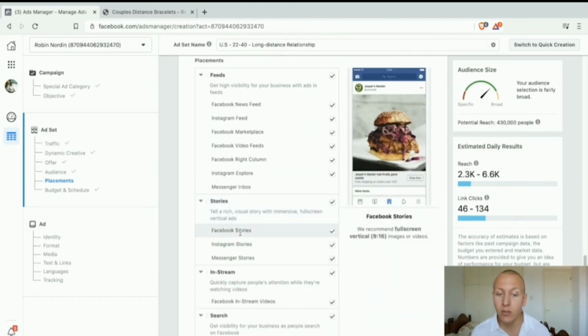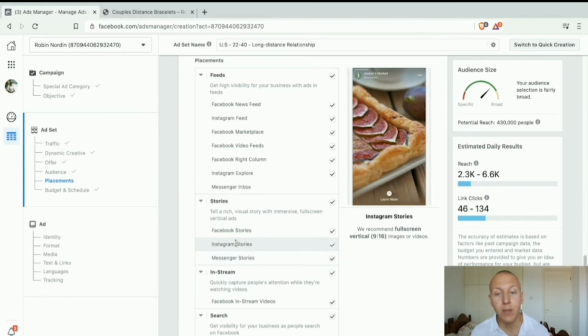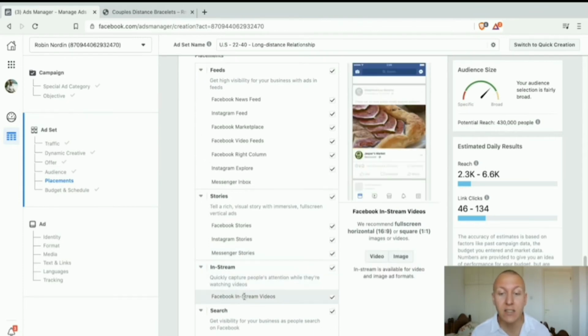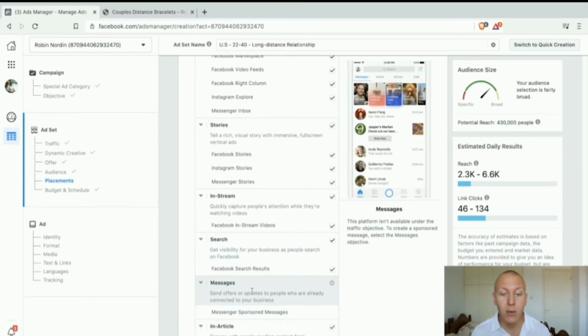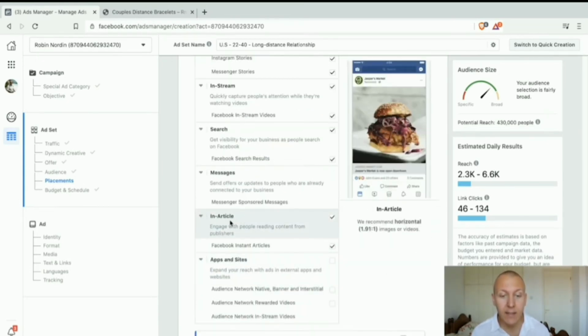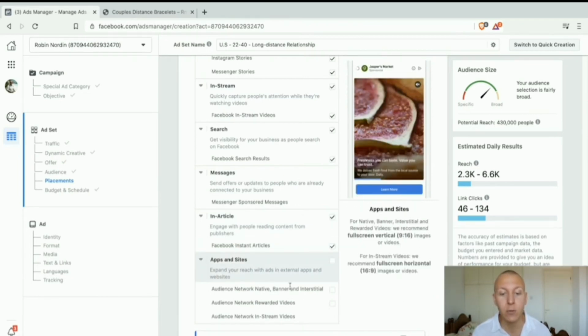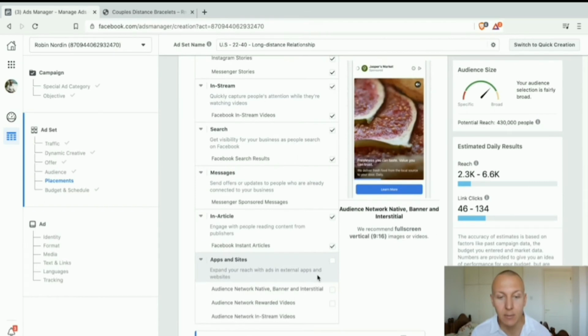Scrolling down, we can see the stories. We have Facebook stories, right? We have Instagram stories. We have Messenger stories. And just by hovering over, we can see a preview of how that is going to look. These are a little slow to load sometimes, but you see in the preview to the right. We have in-stream, Facebook in-stream videos. We have search whenever you're getting any Facebook search results. We have messages. We have in articles, you can see instant articles, and then we have apps and sites if you want to go with external apps and external websites, which we do not, right? We never want to do that. So we're not going to keep this checked on.